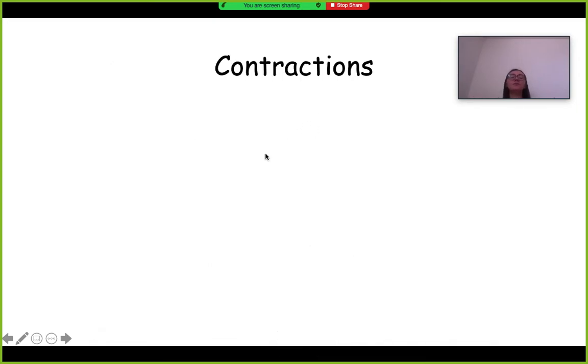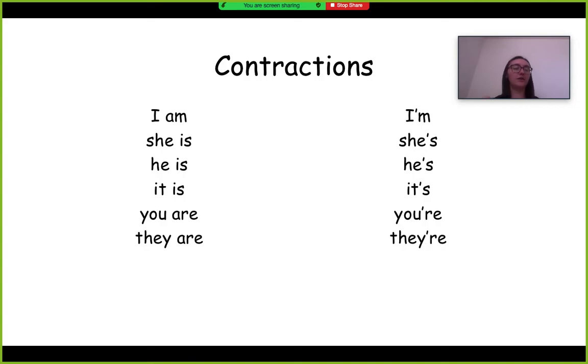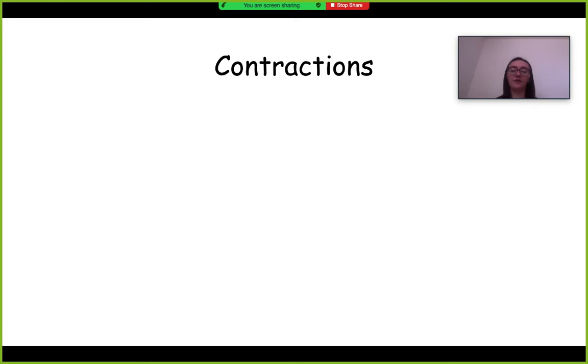Now we're going to talk a little bit about contractions. We've talked about it before. Contractions are English words that are smooshed together to make one word. So I am is I'm, she is, she's, he is, he's, it is, it's, you are, you're, they are, they're, we are, we're.